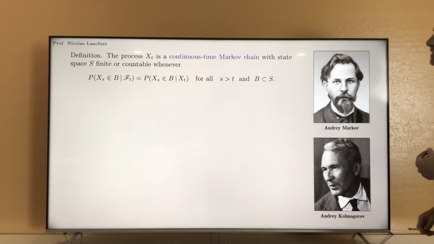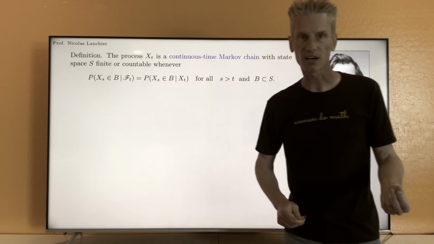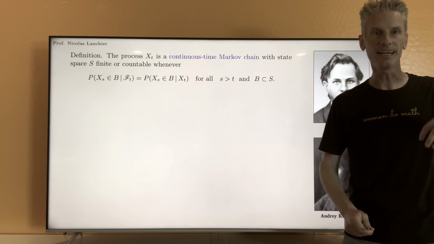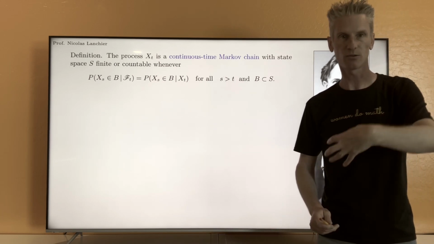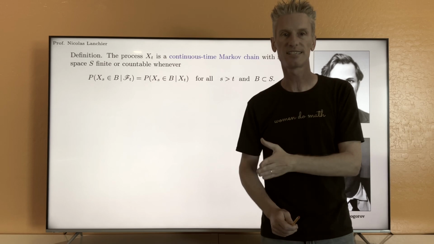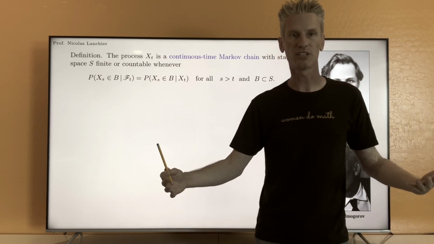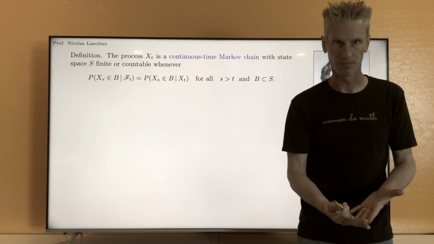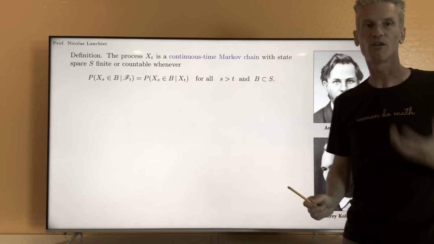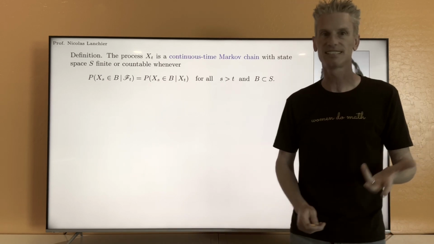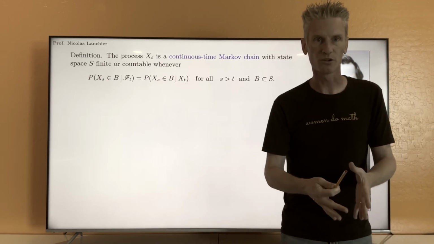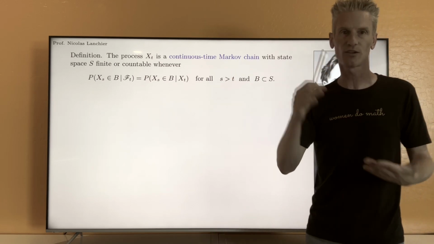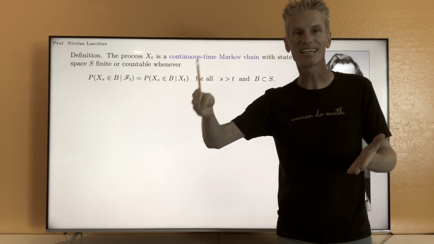Now, notice that when I covered discrete time Markov chain in chapter 7, we chose for the present time n and for the future time n plus 1. n plus 1 is called the successor of n on the set of natural numbers. That's the smallest integer that is strictly larger than n. On the set of real numbers, this notion of successor does not exist. If t is a real number, there is no smallest real number that is strictly larger than t. So that means that there is no next time step.